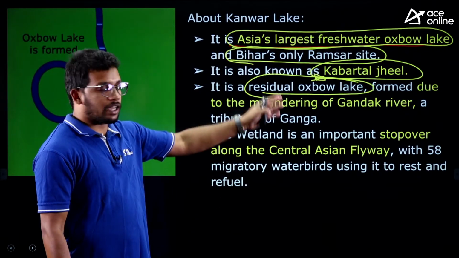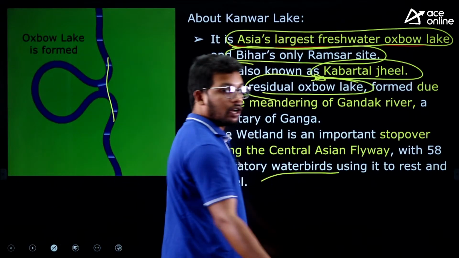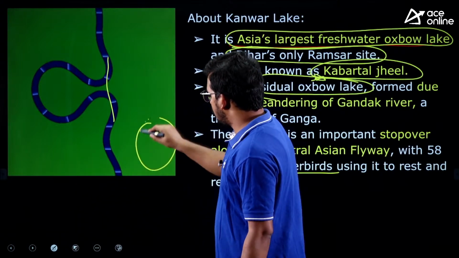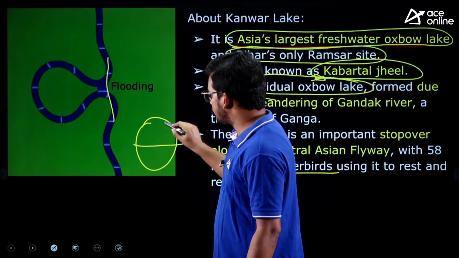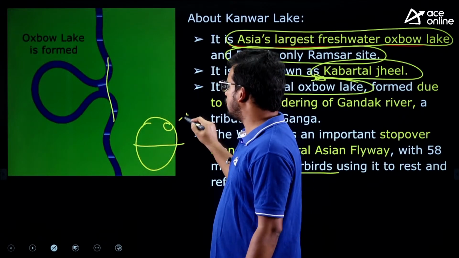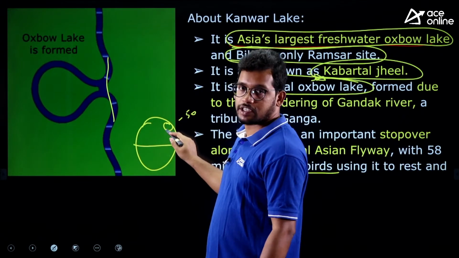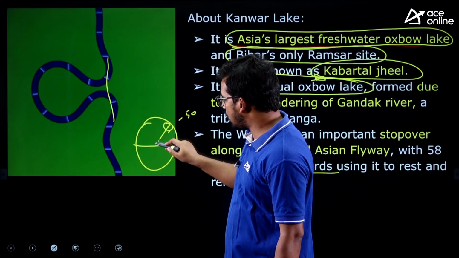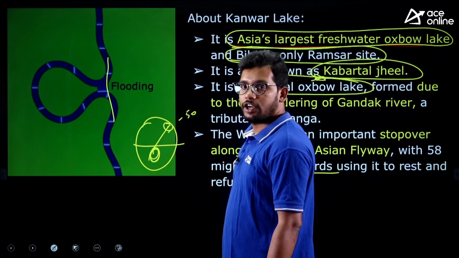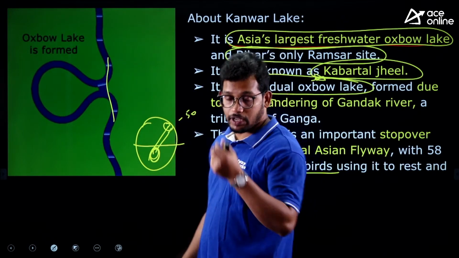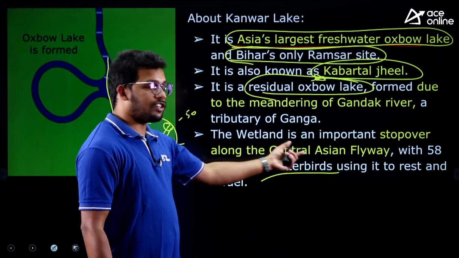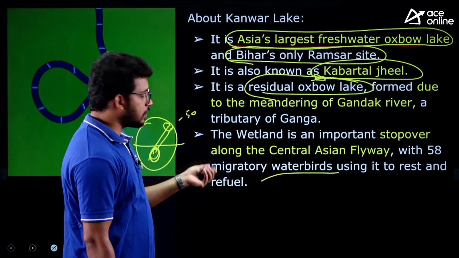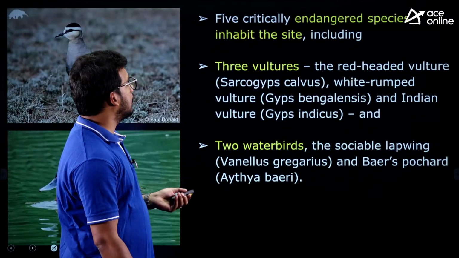And this Kanwar Lake hosts many birds which are migrating from Siberia and elsewhere. See, this is the earth. In the winter seasons, where the temperature is extreme, minus 50 degrees, the birds will not be able to sustain there. In summers they will stay, but during winters they will migrate to Africa, and from India itself they will go. We have a Central Asian Flyway through which birds pass. So this particular region is also important for bird nesting.